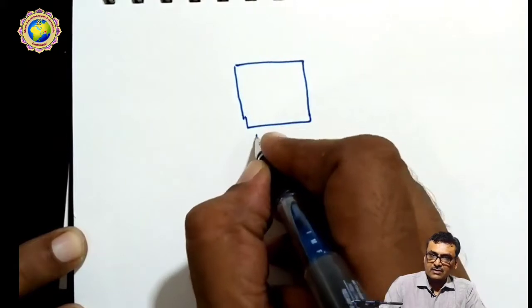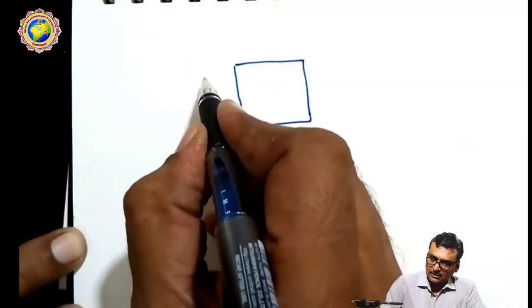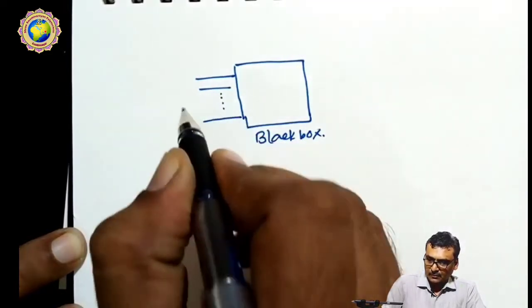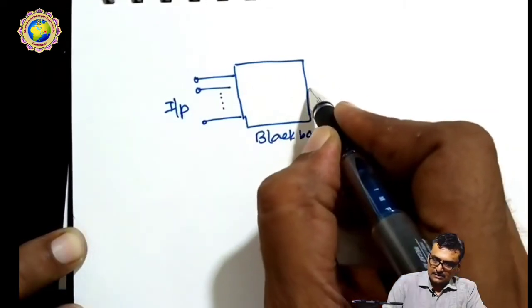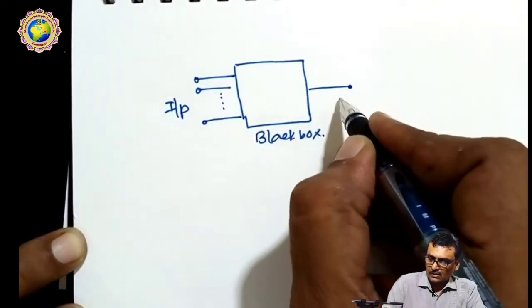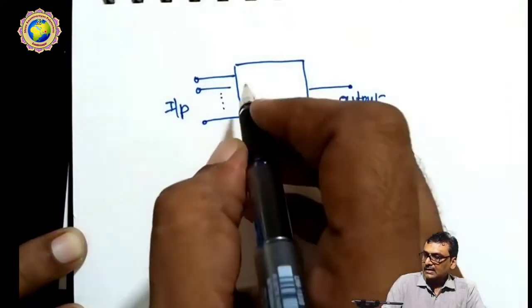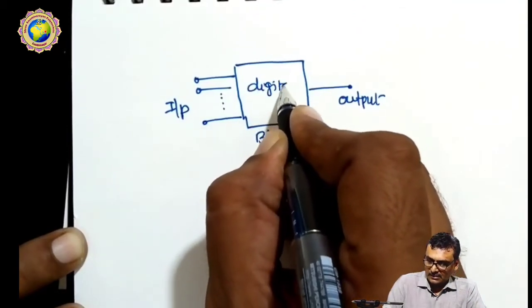Here is a black box. So this is called, suppose, a black box. The black box has one or more than one input, and only one decision output. Here is the digital circuit.